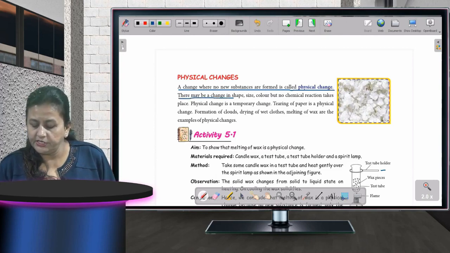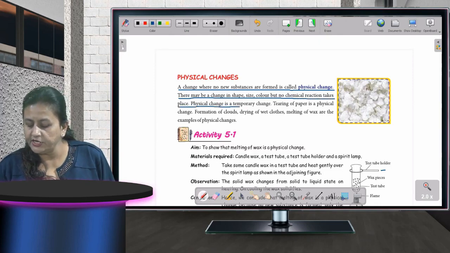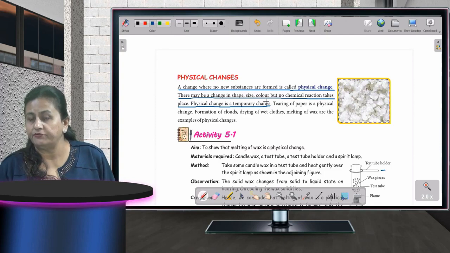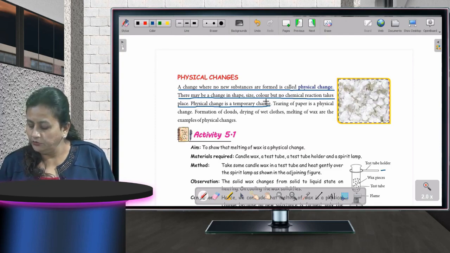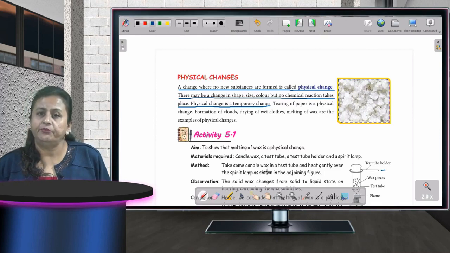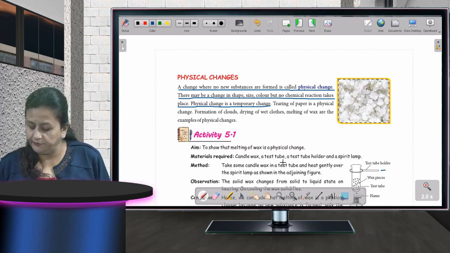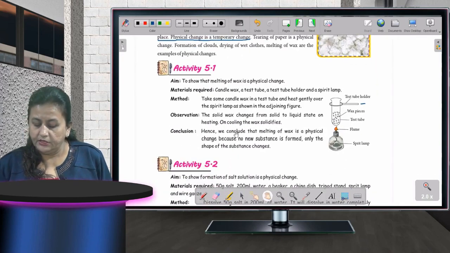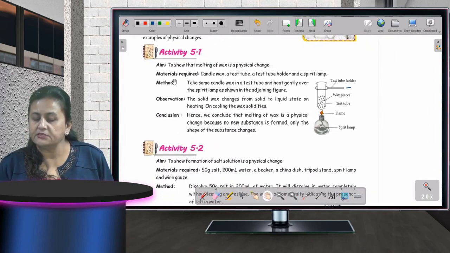There may be a change in shape, size, color, but no chemical reaction takes place. Physical change is a temporary change, as I have told you. Now, to prove that physical change is a temporary change, we are going to conduct two activities which are mentioned in your book. The first is to show that melting of wax is a physical change.